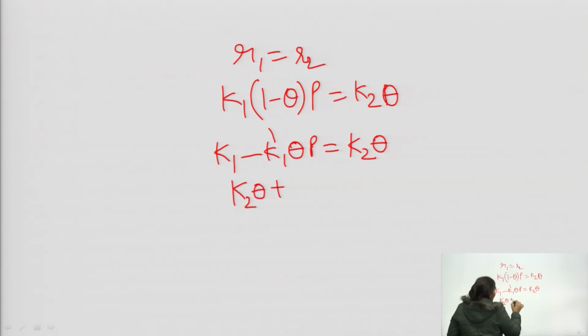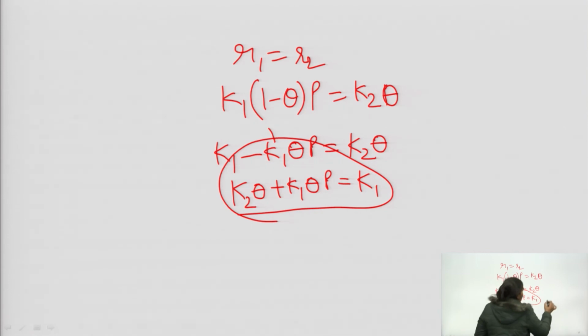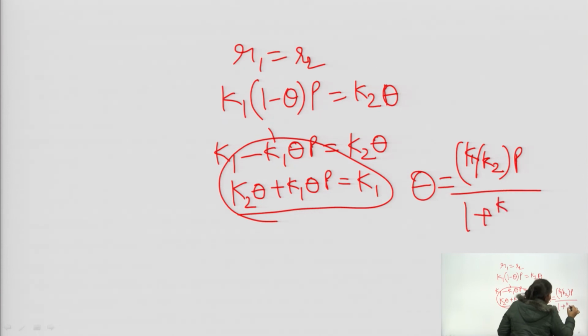So, K2 theta plus K1 theta P is equal to K1 P. And from this equation we obtain that theta is equal to (K1 upon K2 into P) upon (1 plus K1 upon K2 into P).